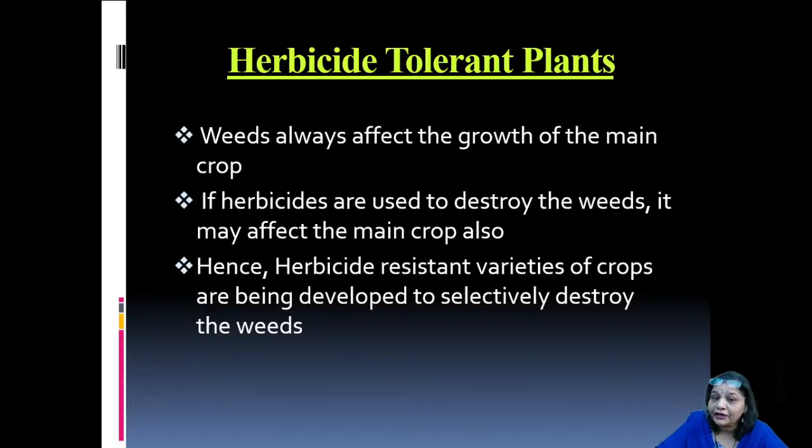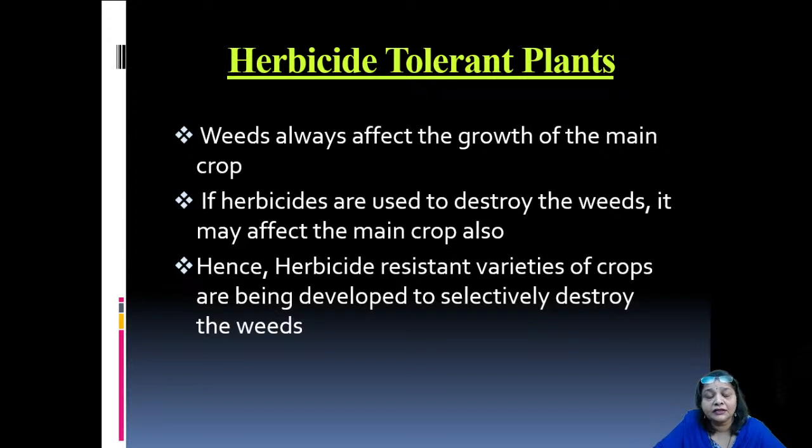Now, herbicide tolerant plants were also developed by biotechnological process. Why and what made people or scientists produce such type of plants? Now, generally, along with the main crop that were grown in the fields, the problem was of the weeds which were grown, which were unnecessary plants. Weeds are actually unnecessary plants that grow along with the crop.